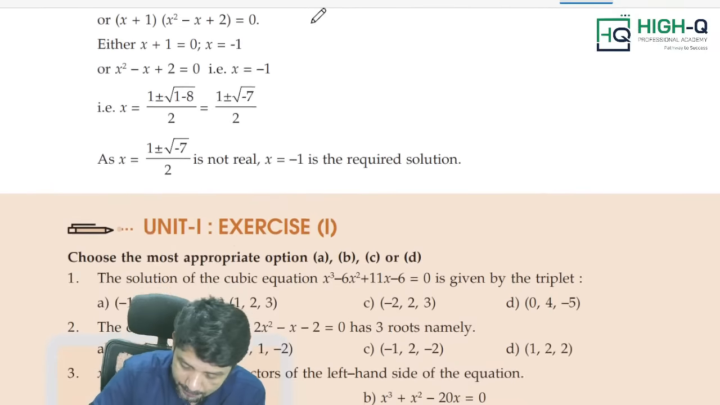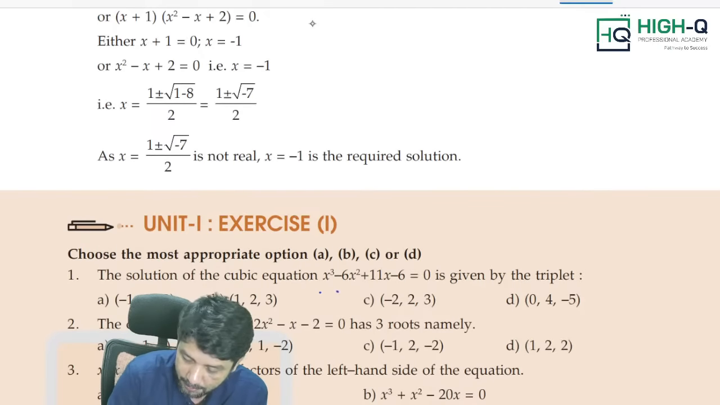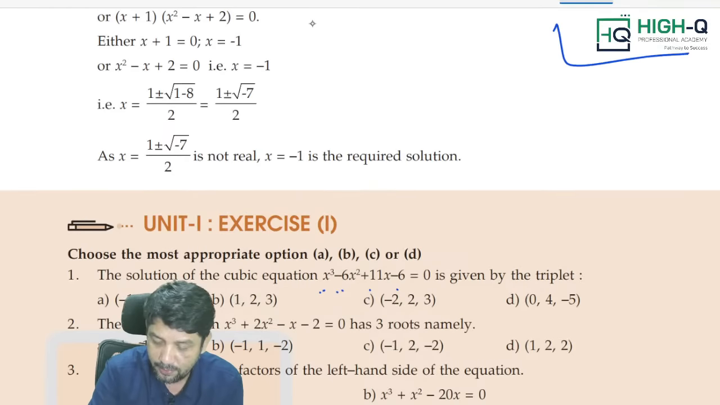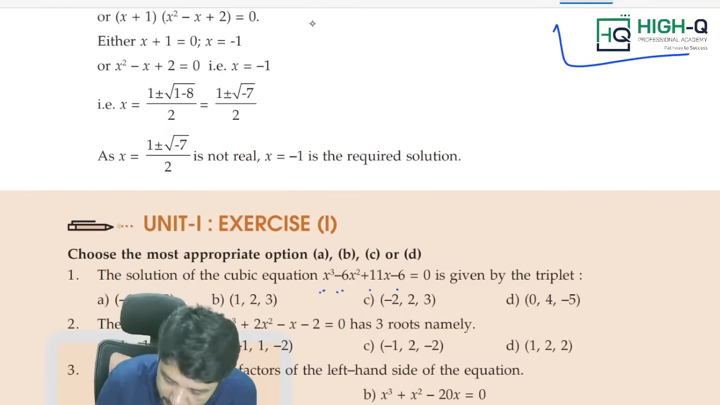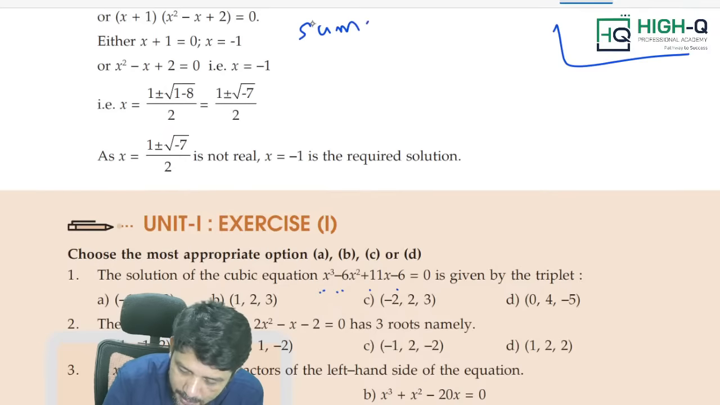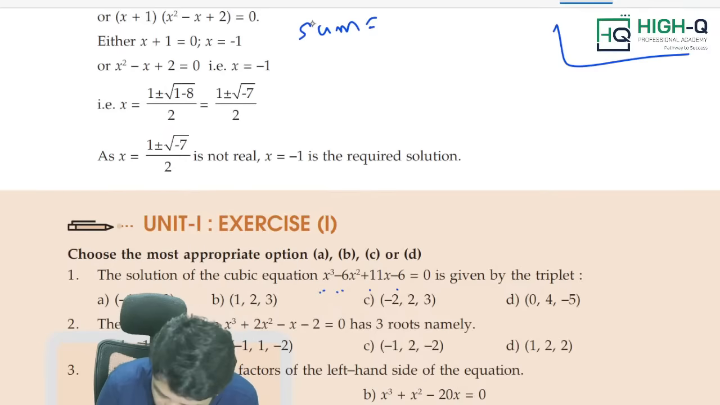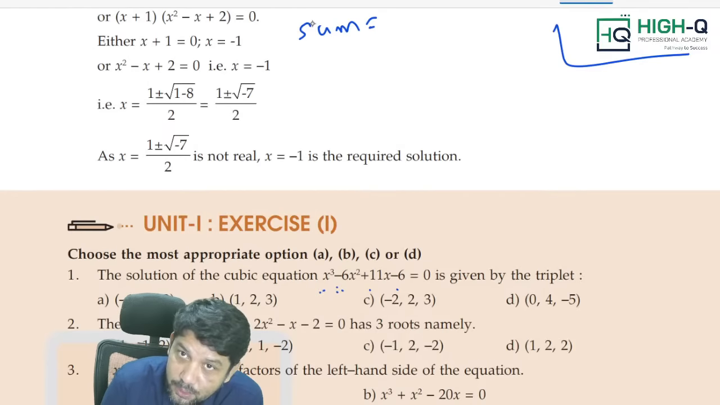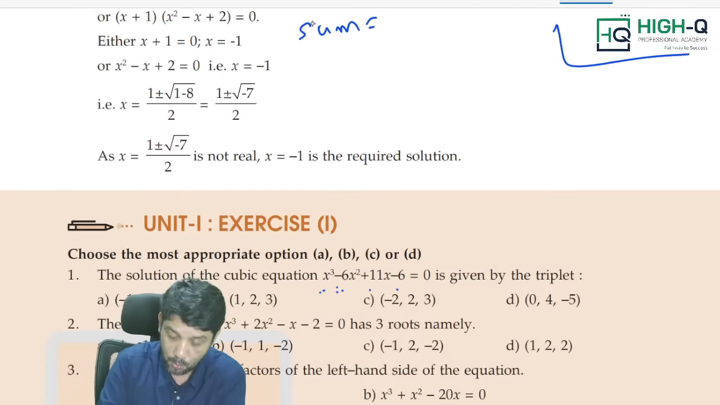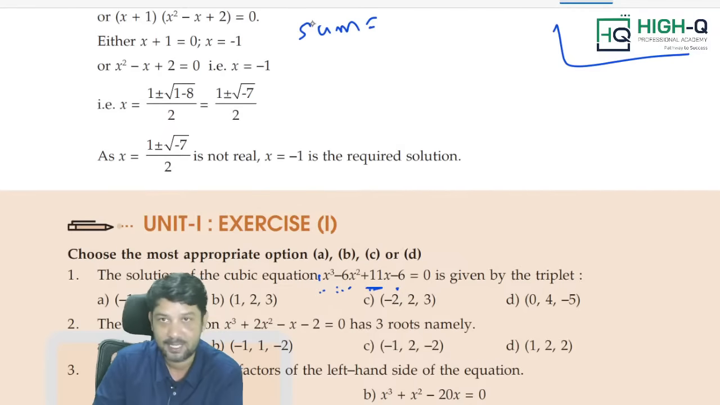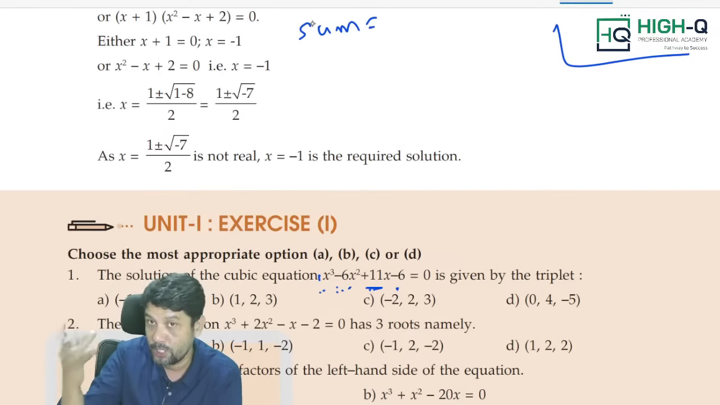Look at this. If this is the question, x cube minus 6x square plus 11x minus 6 is equal to 0. Mostly you would have done this synthetic division method. Don't use and don't waste your time. Simply what, sir? It's a cubic equation. Sum must be minus b by a. What is b here? Compare ax cube plus bx square plus cx plus d equal to 0. What is a equal to? 1, b is equal to minus 6, c is equal to 11, d is equal to minus 6 by comparing with the original cubic equation.